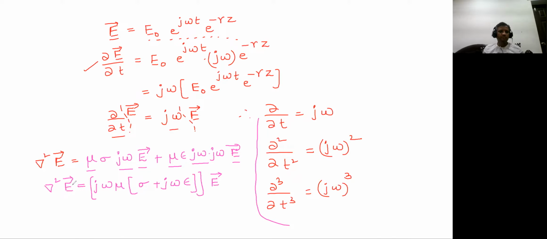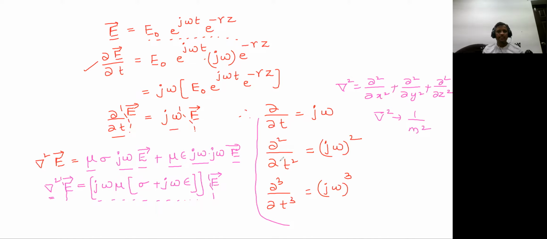If you compare here, the E unit is volt per meter and this E unit is also volt per meter, so this particular expression will be absolutely equal to del square. Then what is the unit of del square? We know that del square is dou square by dou x square plus dou square by dou y square plus dou square by dou z square, and it's very clear that the unit of del square is per meter square. So this expression's unit must also be per meter square.